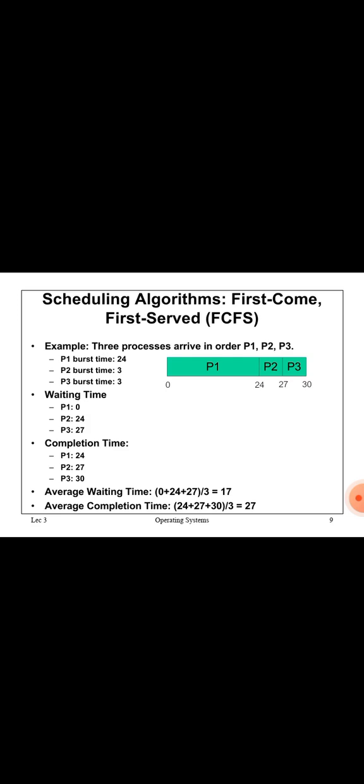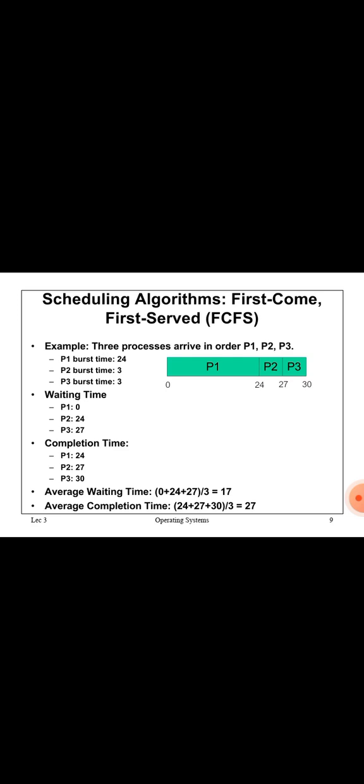So 24, 25, 26, 27. At the 27th second, process 2 finishes in the CPU. Then process 3 is available at the 28th second. So 0 to 24 for P1, 24 to 27 for P2, and at the 28th second P3 enters the CPU.